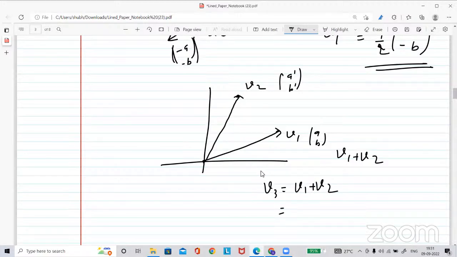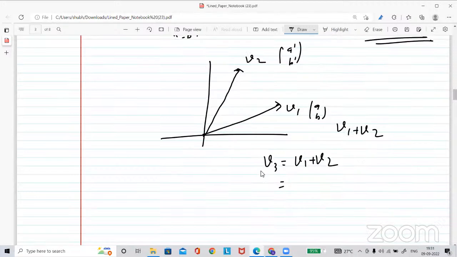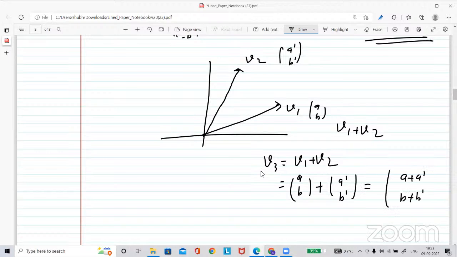We are studying these vectors in R2 or maybe R3, because till now you didn't study the vector space. So if you are adding these two vectors, just add coordinate-wise. The vector will be a plus a prime, b plus b prime. This will be the third vector. But if you see it in a geometric way, it will look like this. So v3 will be here somewhere.